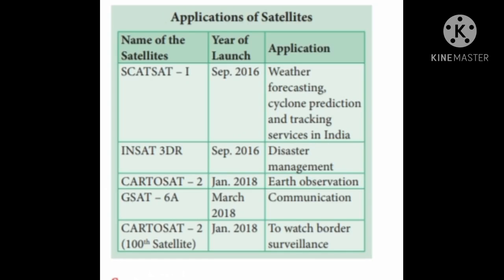So we should know the different types of satellites here. INSAT-3DR, September 2016, is used for weather forecasting, cyclone prediction and tracking services in India. SCATSAT-1, September 2016, for disaster management. And CARTOSAT-2, January 18, 2018, for Earth observation. And GSAT-6A, that is for communication. CARTOSAT-2 is to watch broader surveillances. So these are the various activities that are done by the satellites for the protection of the plants.